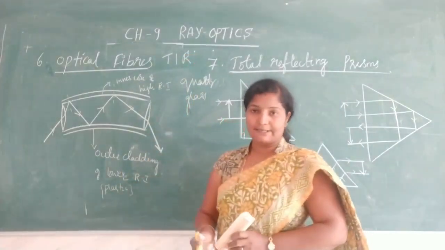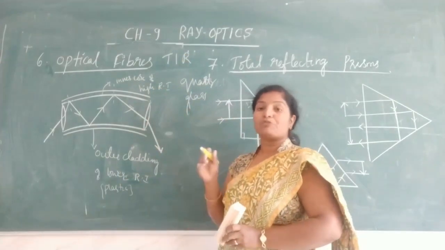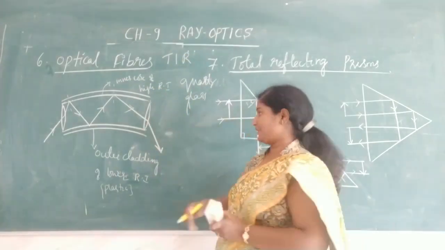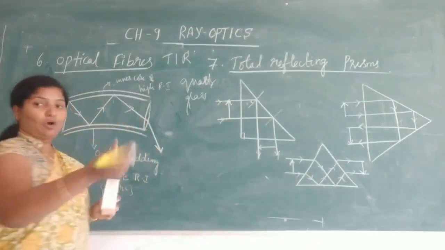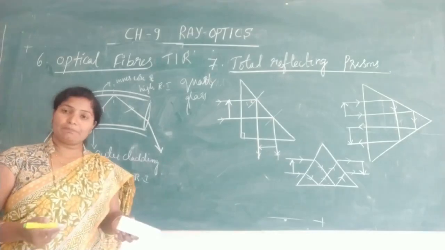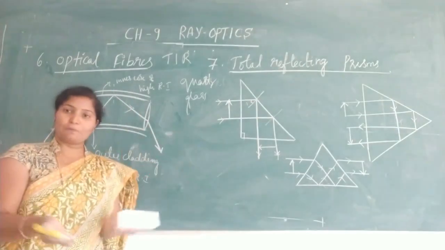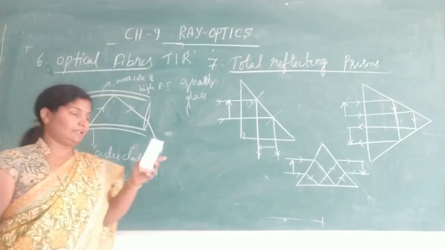So we are discussing the applications of TIR. This optical fiber also works on the principle of total internal reflection. So this is an optical fiber. We call it an optical pipe. That optical pipe consists of a bundle of optical fibers. ಎಷ್ಟೊಂದು optical fibers ಇರುತ್ತೆ, many in numbers, ಅದನ್ನ optical pipe ಅಂತ ಹೇಳ್ತೀವಿ.